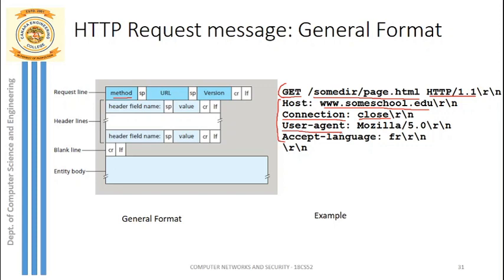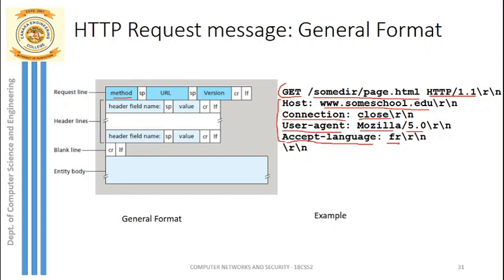Next is User-Agent, which says which browser is used by the client and what the version is. This client uses Mozilla Firefox with version 5.0. And next is Accept-Language. Here it indicates in what language it can display the content of the web page.